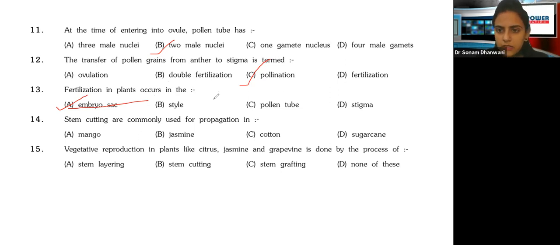Stem cutting is commonly used for propagation, and we've just seen this. I gave you all this example. Roses and sugarcane, usually it is a cutting process which is used for the method of propagation. Yes. Next, vegetative reproduction in plants, citrus, jasmine, and grapevine.